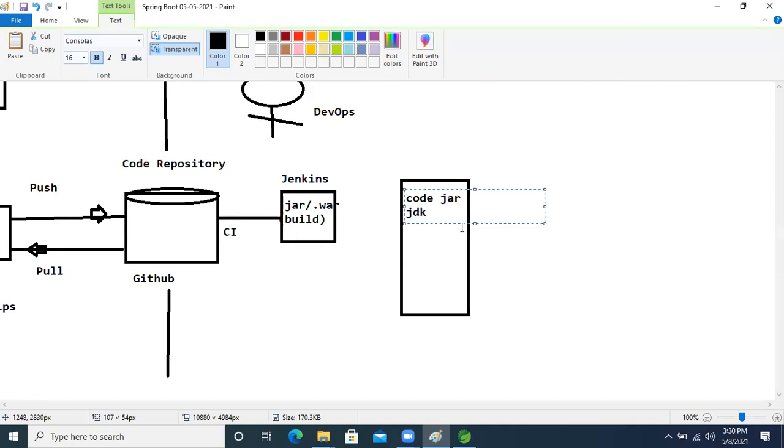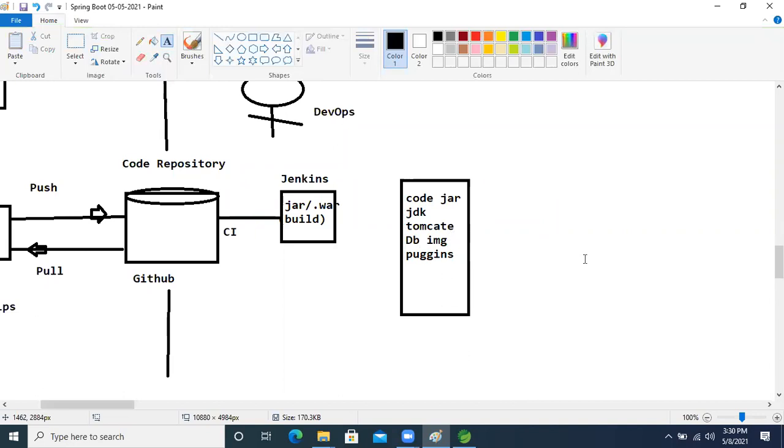After that, the server, for example Tomcat. They are using Tomcat. After that, the database, a DB image they will create. After that, whatever plugins are needed, they will use those plugins. So next, after building the jar and war, they will create one Docker image.